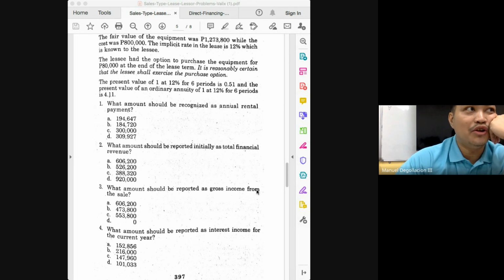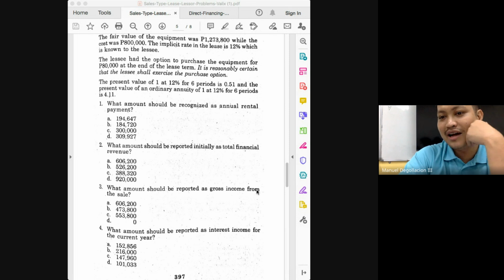Because what did I warn you? If it's the last year, make sure to fully remove your unearned interest income. If you just multiply the previous balance of 339,017 by the rate here, 12%, you would have gotten 40,682. But if you do that, you will not be able to fully eliminate the balance, class. So the interest income would be 40,983.